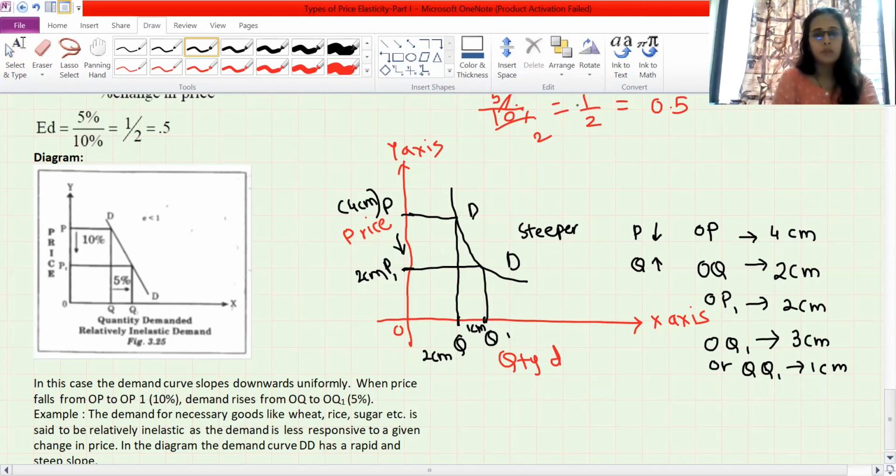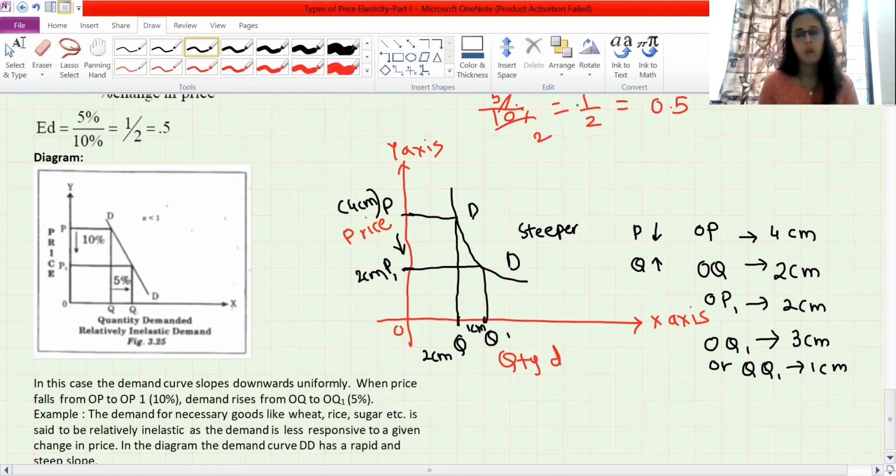Even though the price falls, it's not like we go and purchase it more. Or in the same way, even though the price rises, we do not cut our demand, or our reaction is normal. Therefore we are saying that inelastic. We are not reacting, okay, it's very cheap, so we will go and purchase more and more, or if it's costly we will stop it. It's not like that. That's why relatively inelastic. Inelastic means what? We are not reacting at all, or our reaction is less than 1.